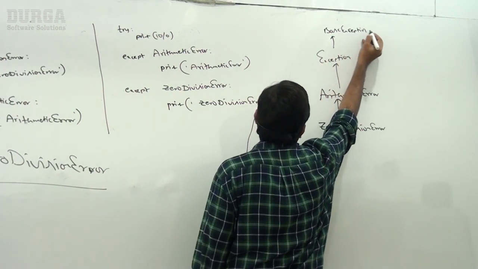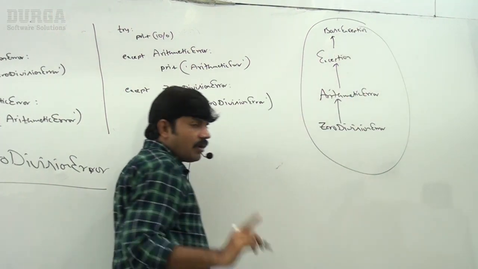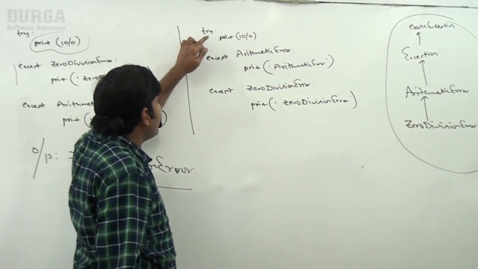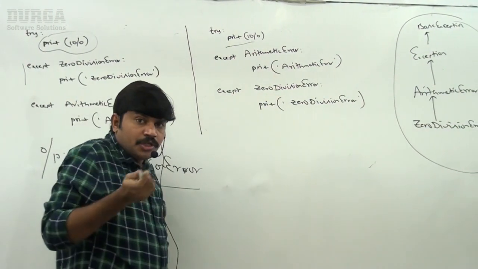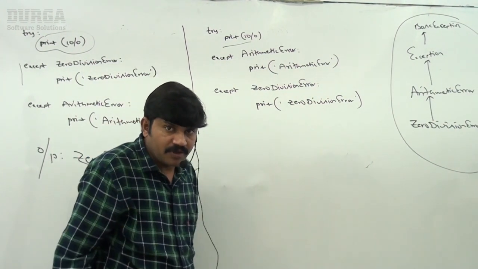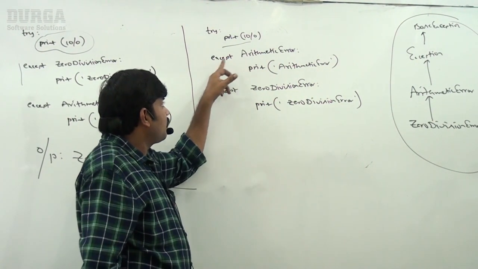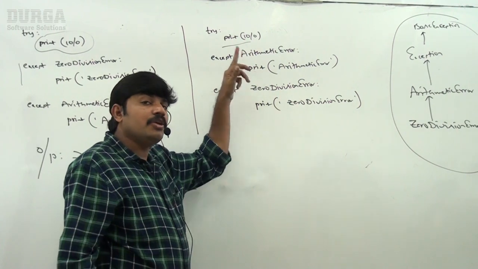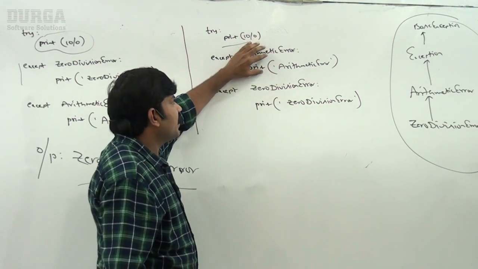Like we covered this one, sir. Now observe carefully, whenever ZeroDivisionError came, immediately the Python virtual machine will ask, hey, except block first, can you handle ZeroDivisionError or not?